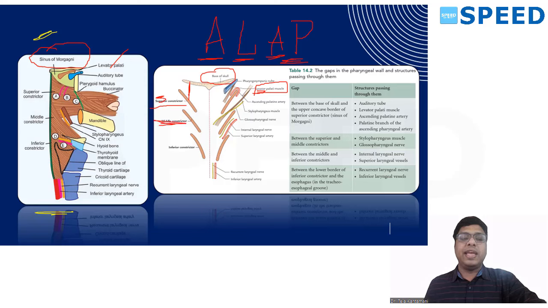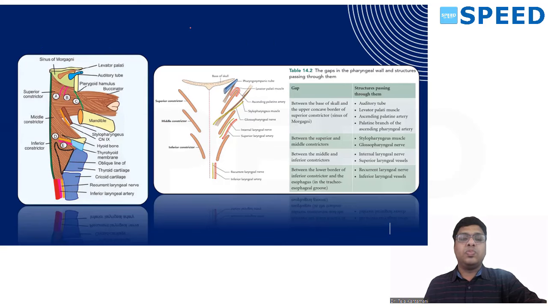So there is again a gap. So it transmits between superior and middle. There is ninth nerve. We call it S9. The structures passing through that include S9. S is for stylopharyngeus, 9 is for glossopharyngeal nerve. So remember it as S9 goes between superior constrictor and middle constrictor.